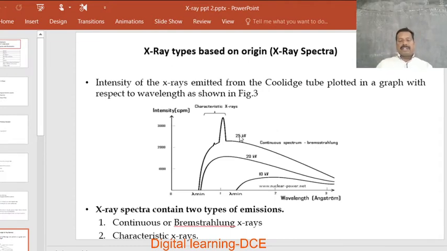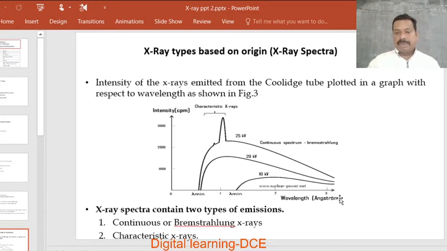The next type of classification is based on the X-ray origin or production. We are going to classify X-rays into two types. One is continuous X-rays and the other is characteristic X-rays. Here continuous X-rays are also called Bremsstrahlung X-rays. Now we are going to discuss the production of these continuous X-rays, or X-ray spectra, and characteristic X-rays. If you see this figure 3, these two types of X-radiations are shown here. This is a continuous X-ray spectrum.